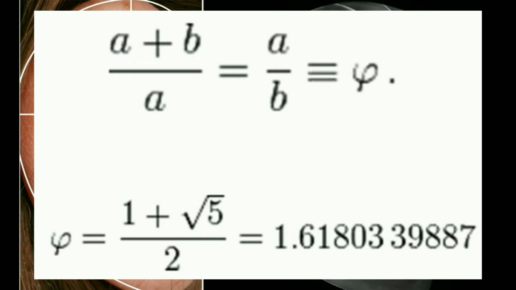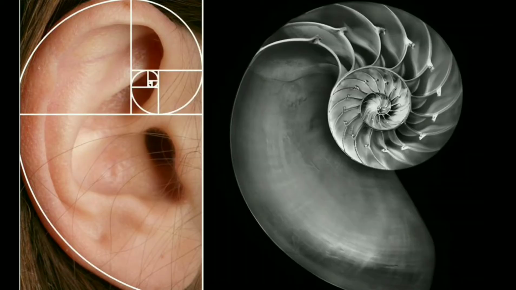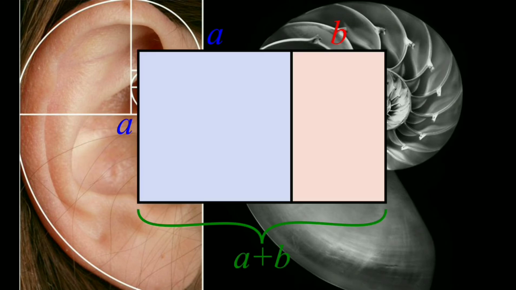Things get really interesting when you demonstrate this geometrically. That is because if you were to draw squares with the dimensions of numbers in the sequence, you would create the famous golden ratio rectangle.